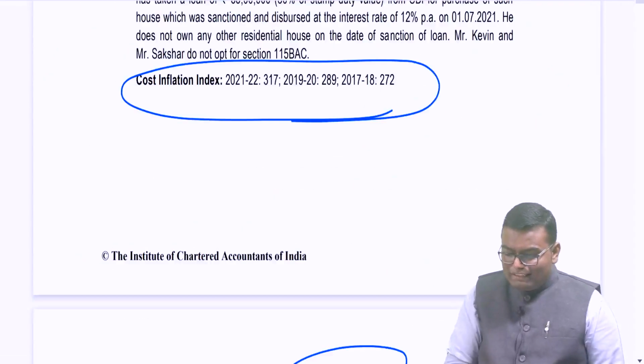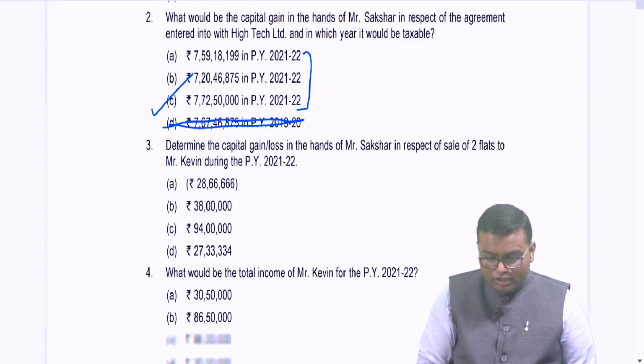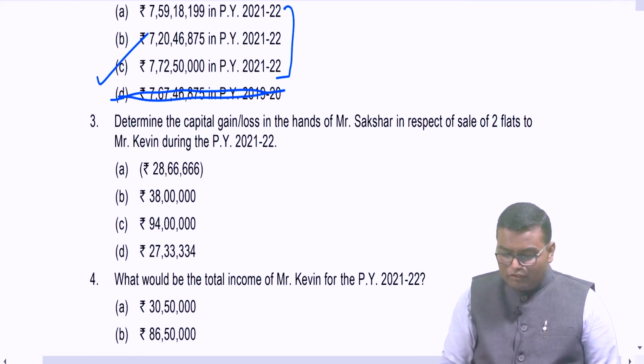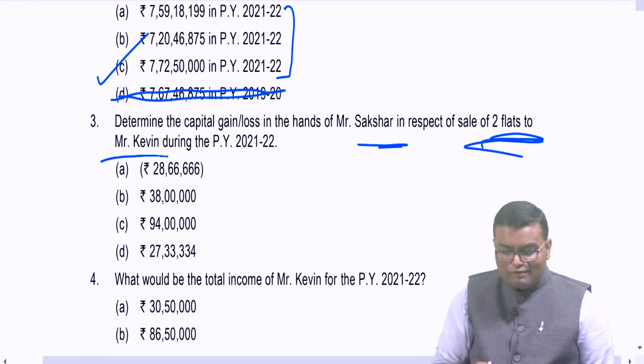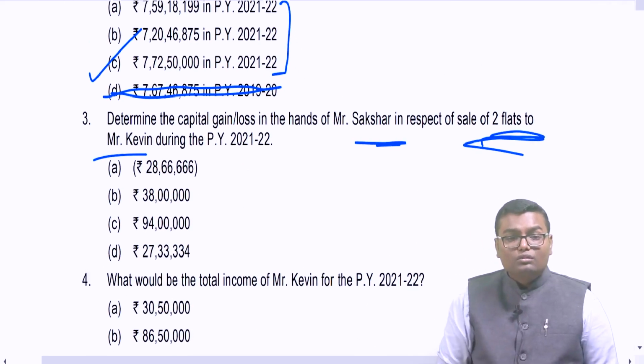Now let me see what next questions they have asked. Determine the capital gain or loss in the hands of Mr. Samarth in respect of sale of 2 flats to Mr. Kevin. We just found 2,73,333.